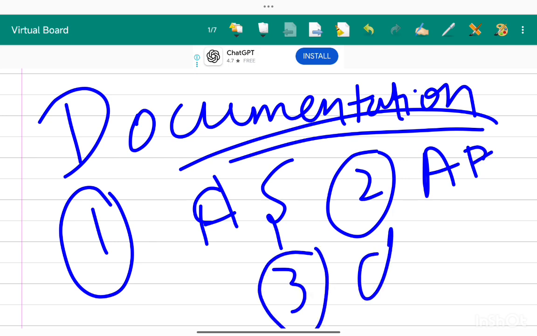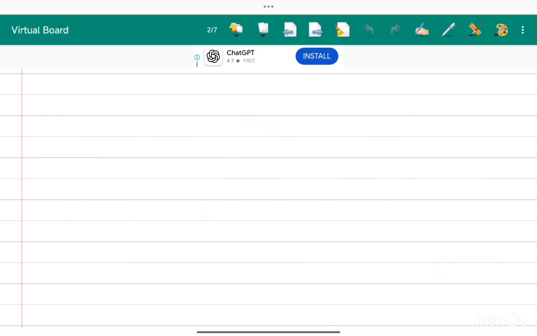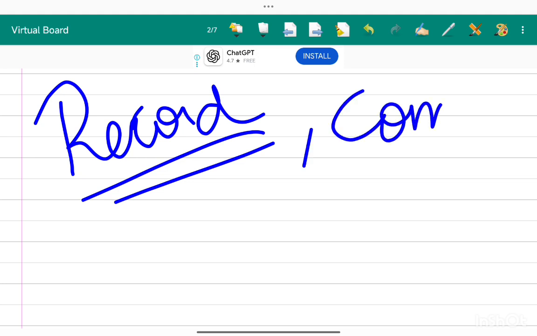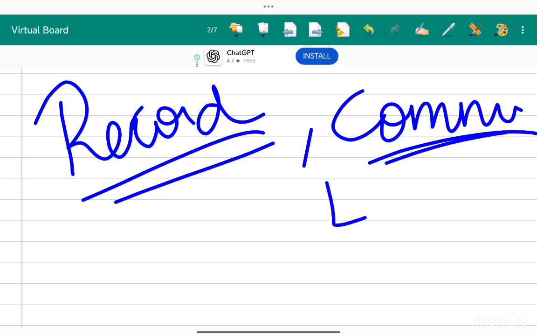Why are we documenting? Because it is going to be a record, or it is evidence, and it is necessary to communicate significant matters to the engagement team members.